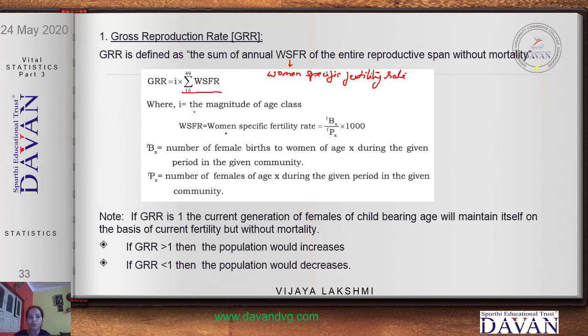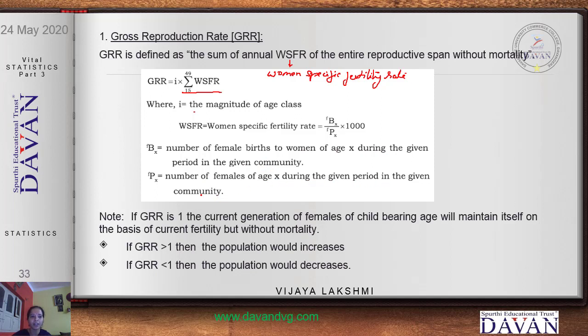So WSFR, women specific fertility rate, is given by the female births divided by the female population, multiplied by 1000. So B here is the number of female births to women of age x during the given period in the given community, and P is the total number of females of age x during the given period in the given community.